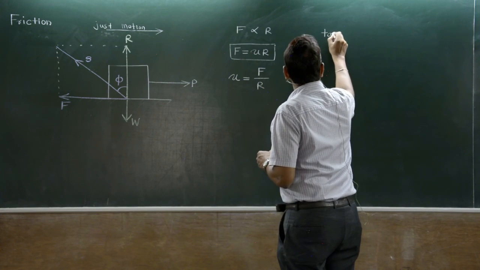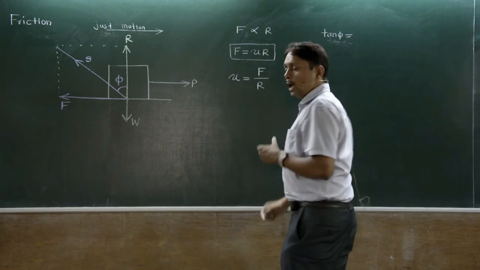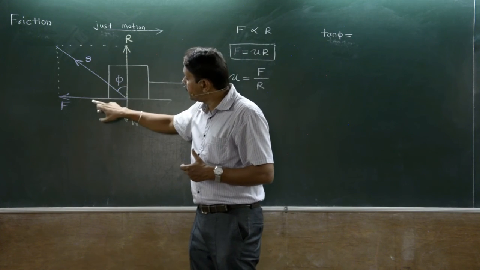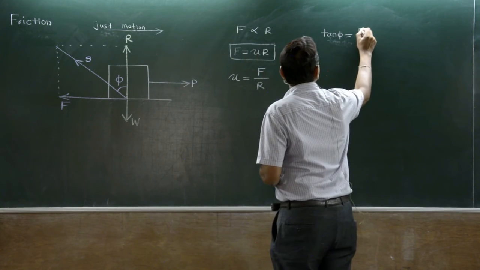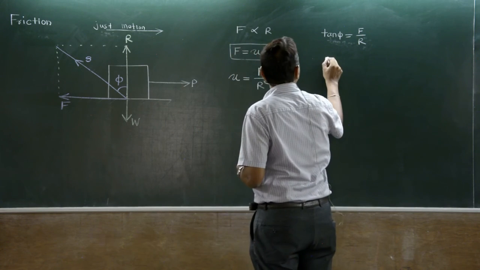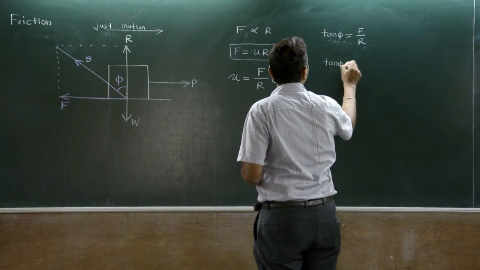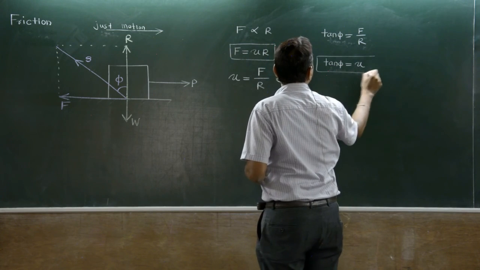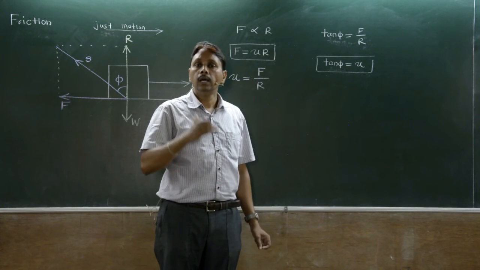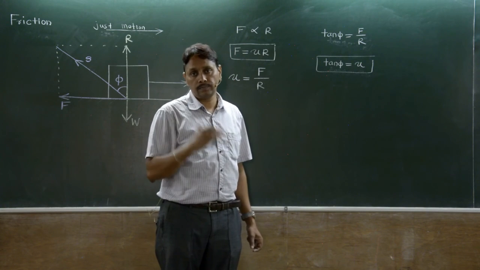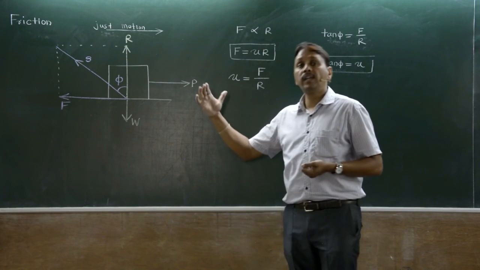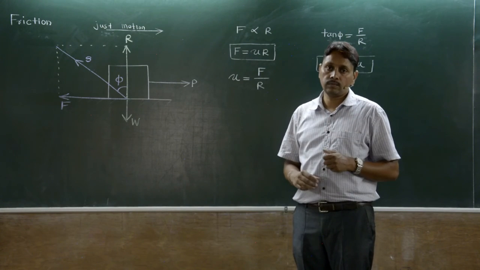Then let's calculate the value of tan phi. Tan is opposite by adjacent. So for phi, the opposite, this dotted line, is nothing but F. Adjacent is R. So it is F by R, nothing but mu. Therefore, tangent of angle of friction is equal to coefficient of friction. Clear? So these are terms related to the friction concept.